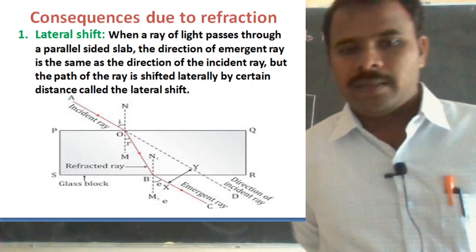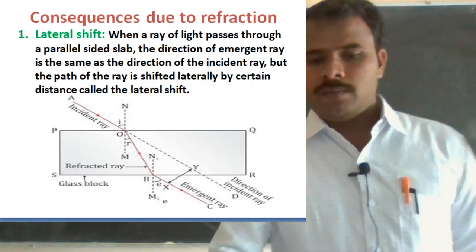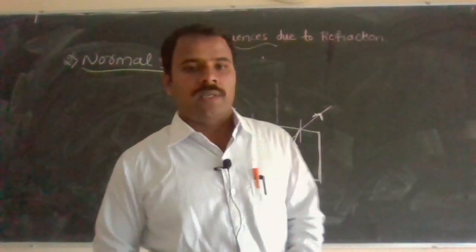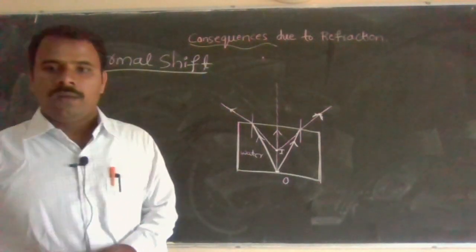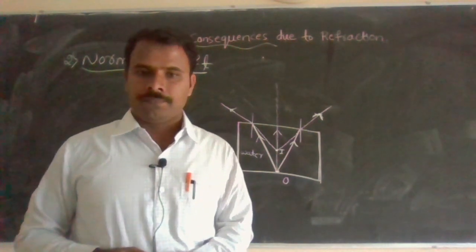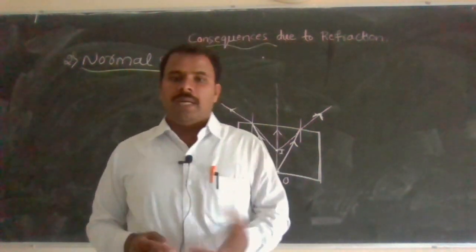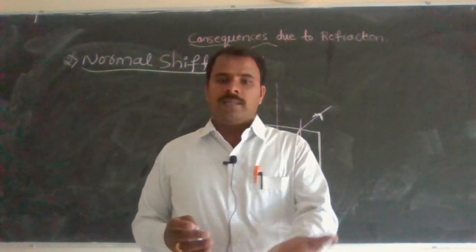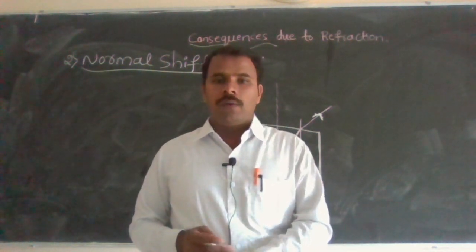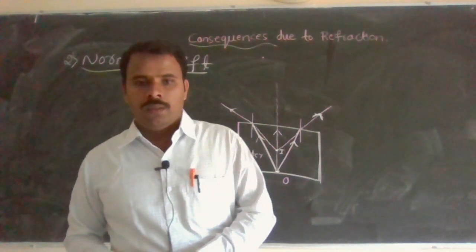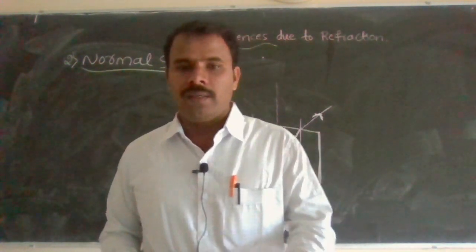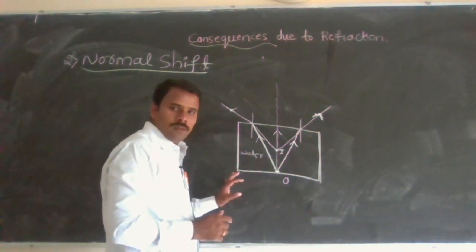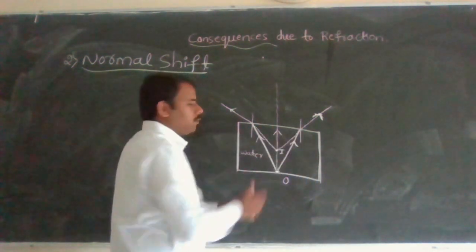Okay, see the diagram. So the second concept, second example. The second case is a normal shift. If you take water placed in one medium, that is a tank. So this is a tank. This tank is filled with what? Water.